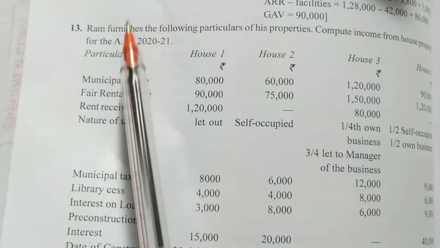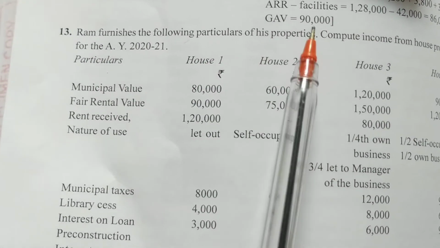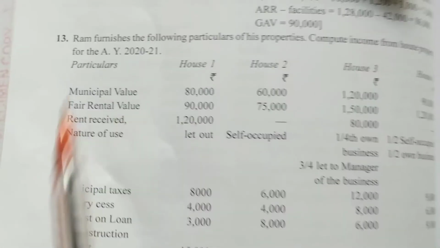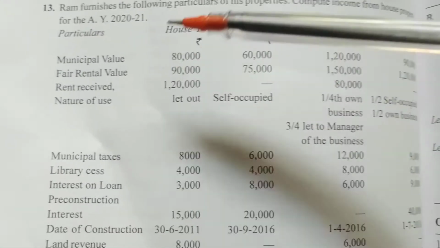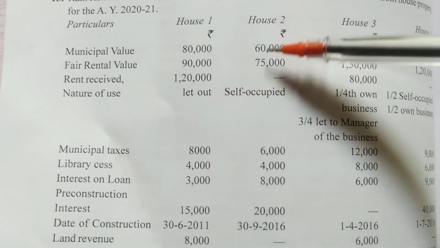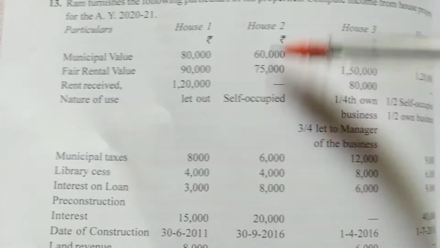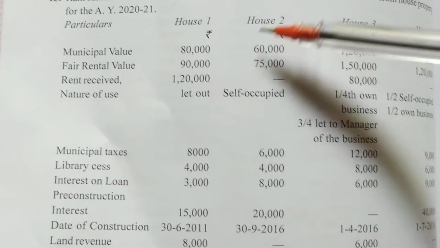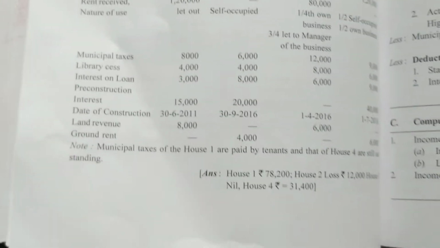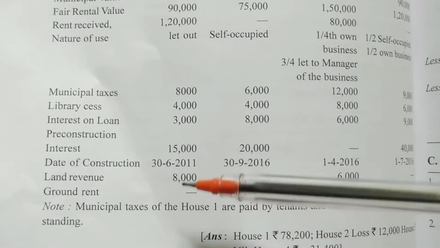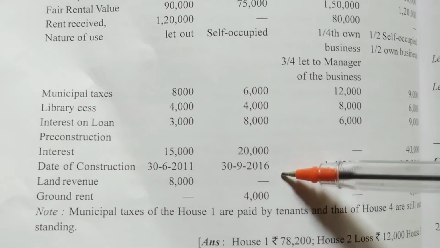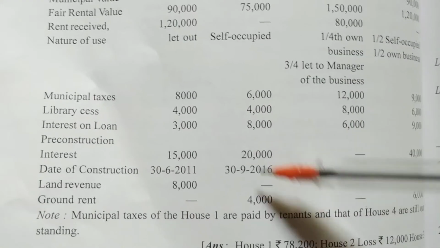See what he's saying. Ram furnishes the following particulars of his properties. Compute income from house property for the AY 2020-2021. So he is having 4 houses. First is let out. Second is self-occupied. So this calculation is very easy. House 1 we know. House 2 also we know. In this you have to consider the date of construction in both houses. The date of construction is given as 2011. Don't consider 2016. So you can consider pre-construction interest.